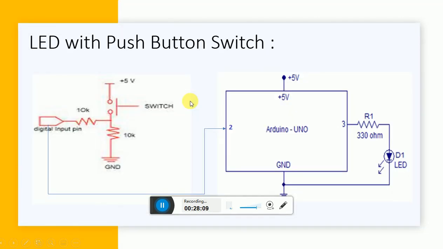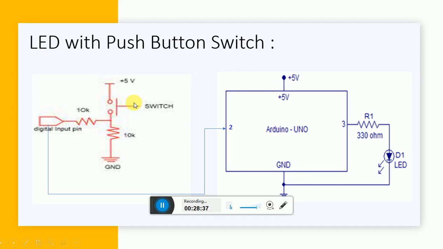First of all, I need a switch. You can see this is a switch connection. In this switch connection, I am connecting this switch over here and one resistor over here, and from this point I am connecting this signal to pin number 2. If this switch is not pressed, the voltage at pin number 2 will be 0, because you can see from here it is connected to ground.